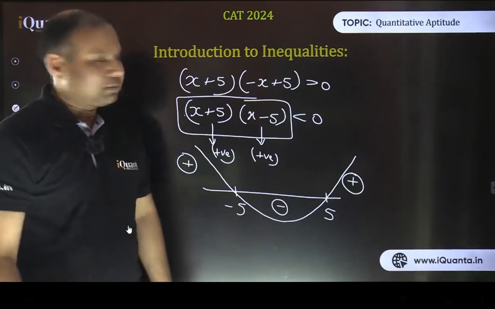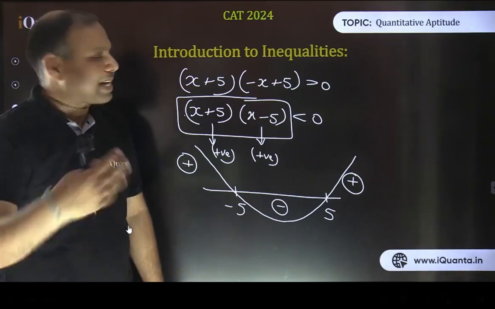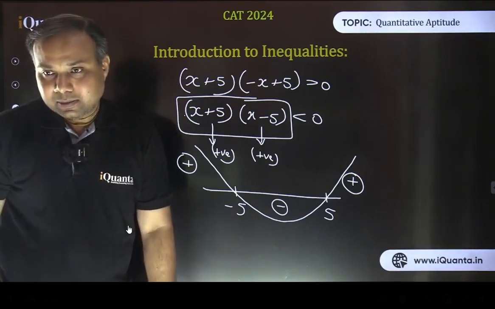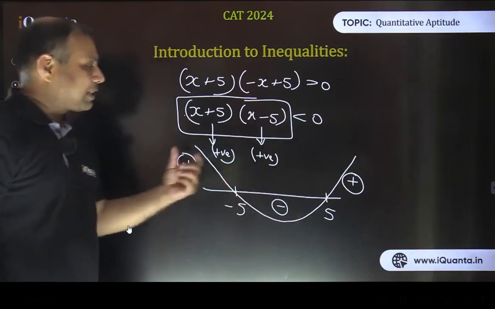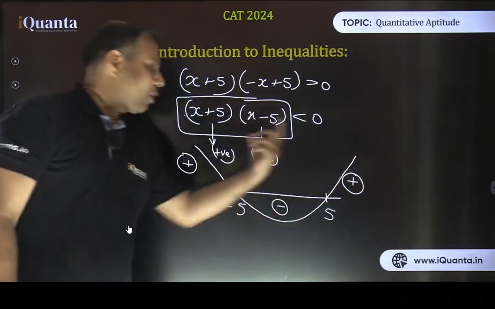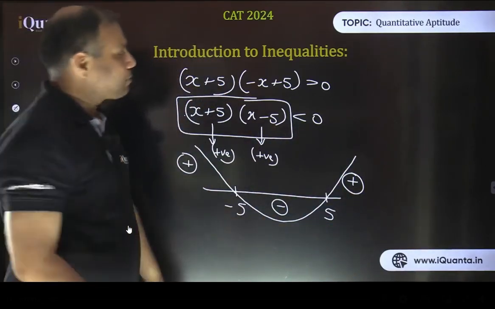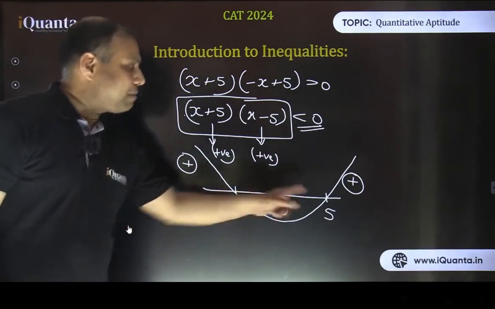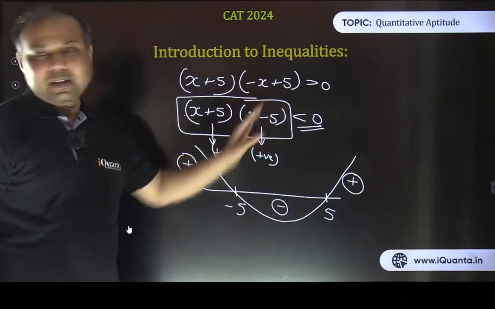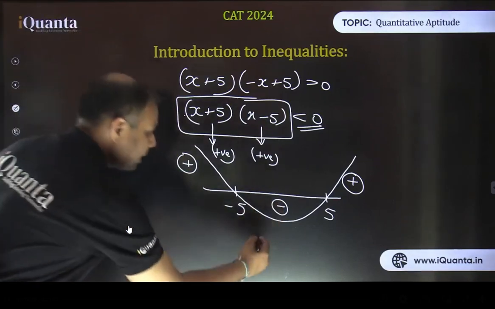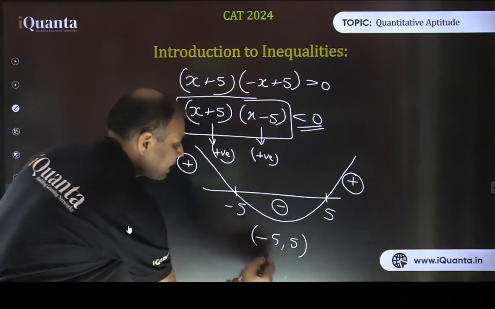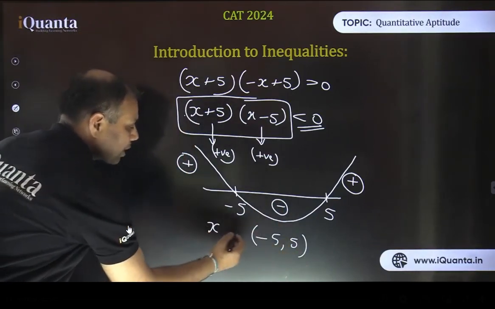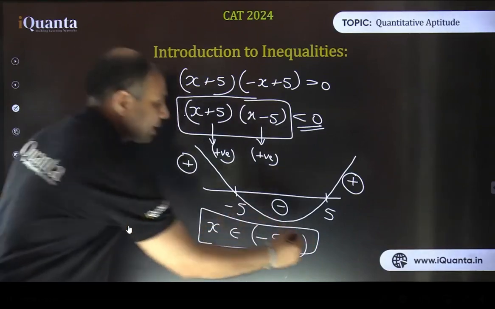Some different names we saw in the comments: wavy curve method, sign change method, or whatever. So this is positive, this is negative, this is positive. This is a range in which the expression is going to be positive or negative or positive, like that. In this particular question, we were looking for the negative values, and it is very clear. So when x lies between minus 5 and 5, we are going to get the negative answer. So the answer is clearly minus 5 to 5, excluding the boundary values. That's why we are using these round brackets. So x belongs to this set. So this is our final answer.